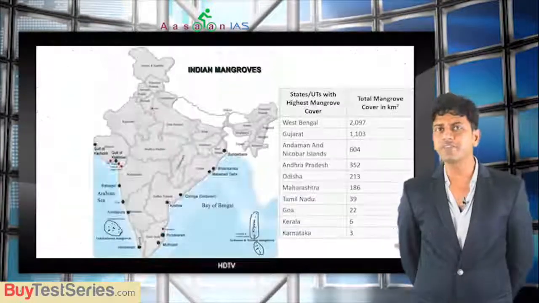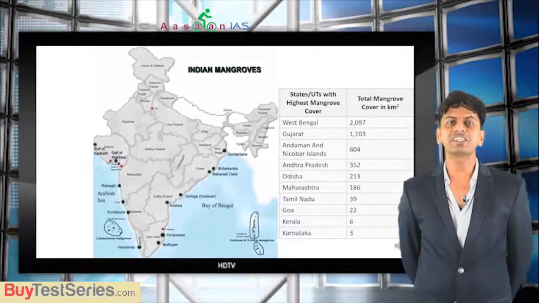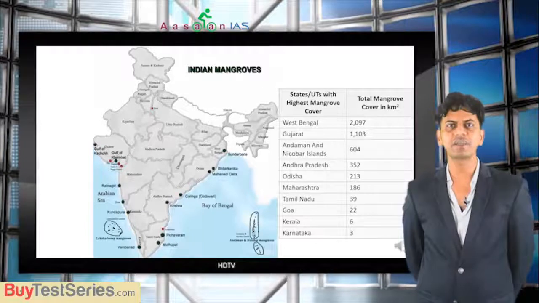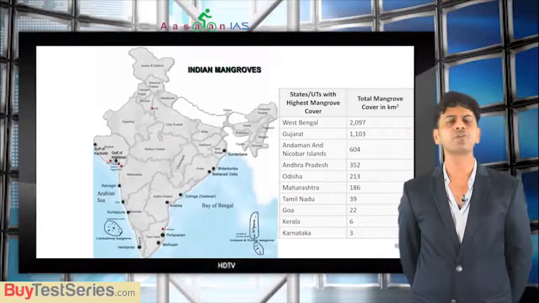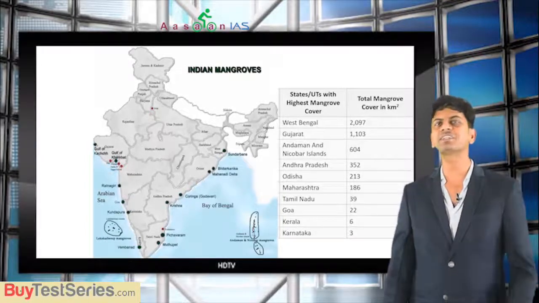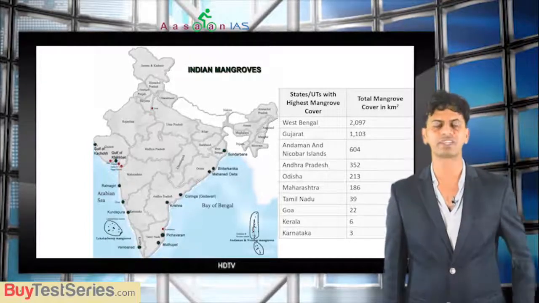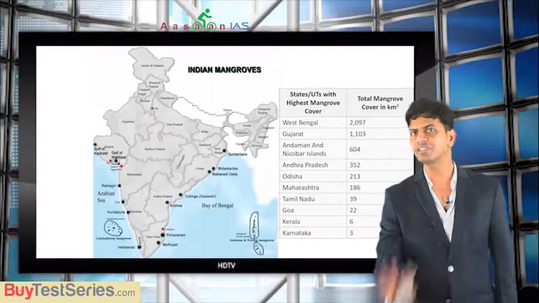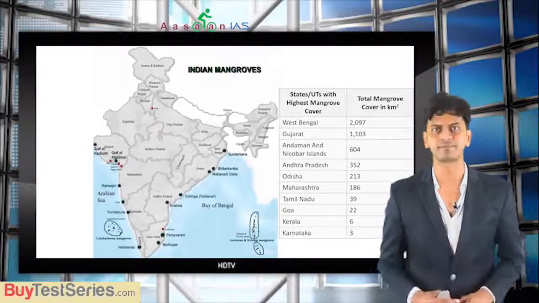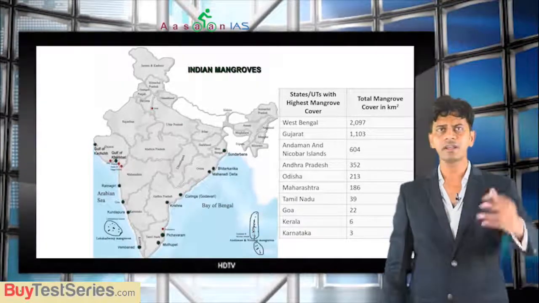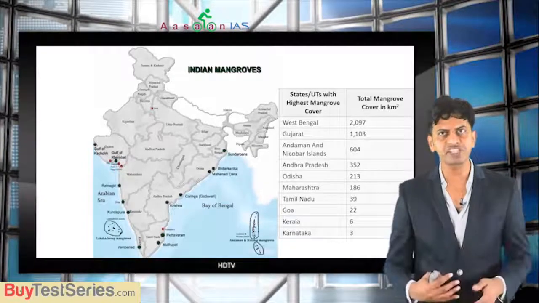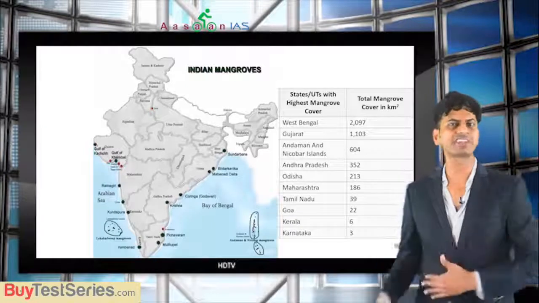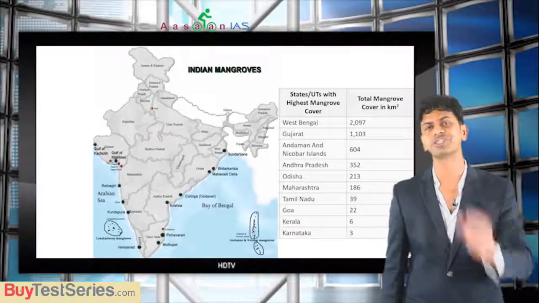Now if you see state-wise in India, West Bengal has the largest area of mangroves, no need to remember the figure, approximately 2100 square kilometers. But just remember West Bengal is the highest, followed by Gujarat. At least remember these two. Then Andaman and Nicobar, Andhra Pradesh, Odisha, Maharashtra, etc. But remember West Bengal and Gujarat.